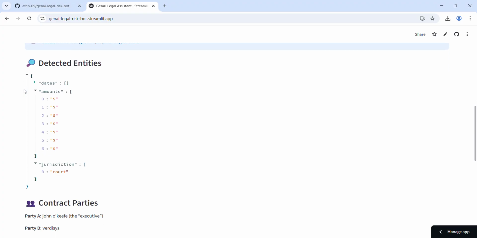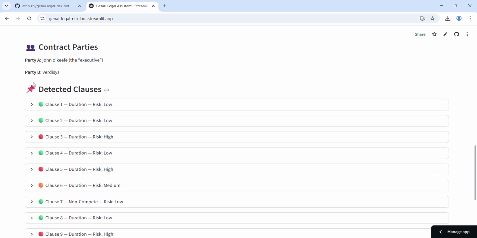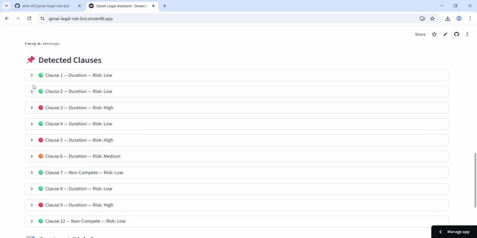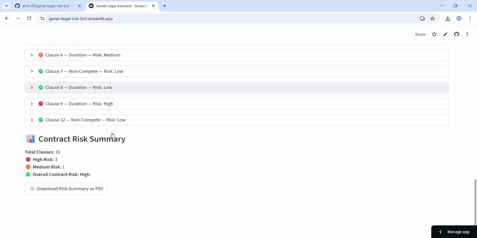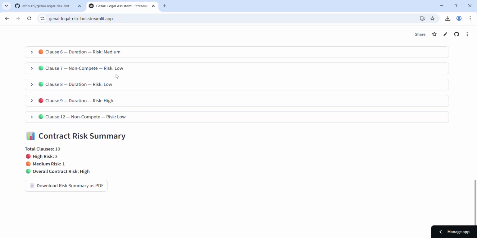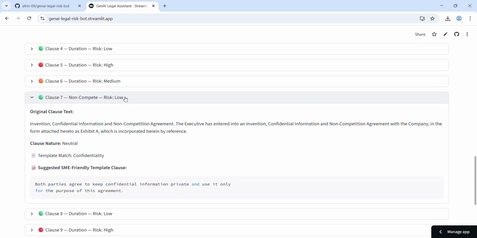Next, the system identifies the contract entities such as parties, dates, jurisdictions, and financial amounts, which are critical for legal assessment. Then the contract is split into individual clauses. Each clause is classified and evaluated for risk based on legal patterns such as termination, indemnity, non-compete, or jurisdiction. For high, medium, and low risk, the system explains the clause in simple business language and flags ambiguous terms